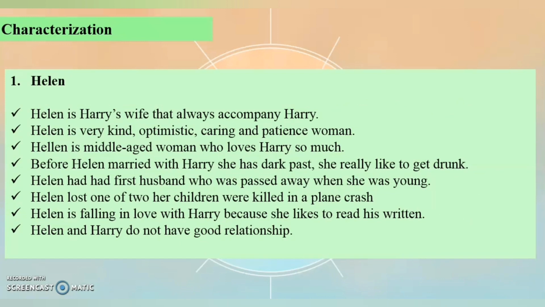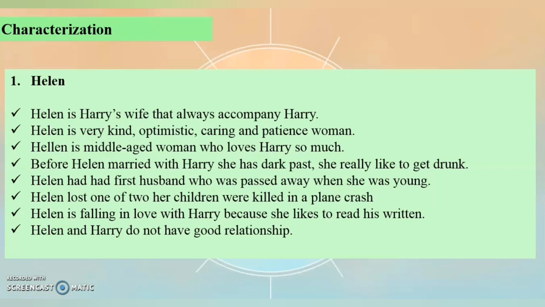Next is about the characterization of Helen. The first is Helen is Harry's wife who always accompanies him. The second is Helen is a very kind, optimistic, caring, and passionate woman. The third is Helen is a middle-aged woman who loves Harry so much. The next is before Helen married Harry, she had a dark life.